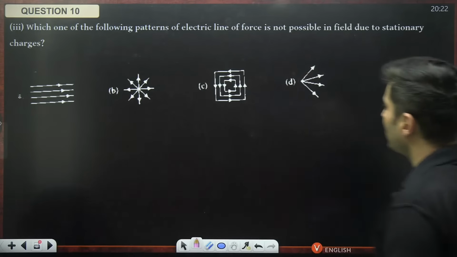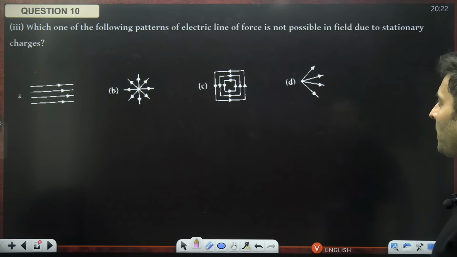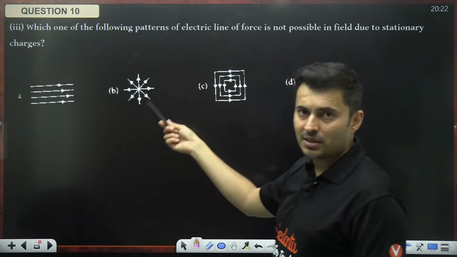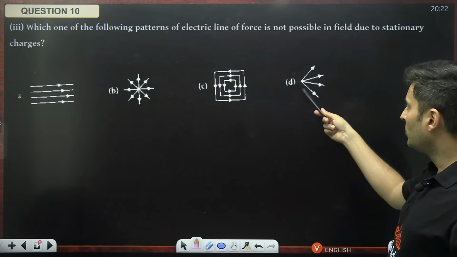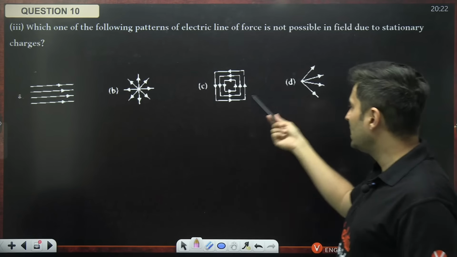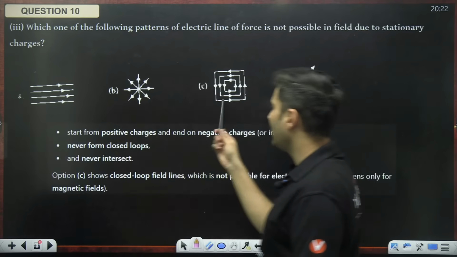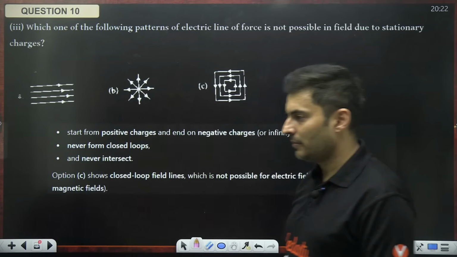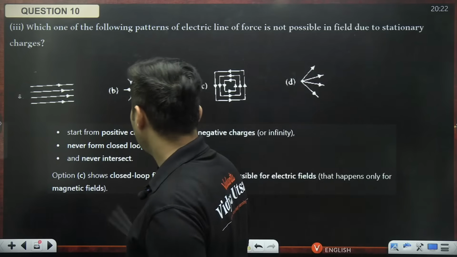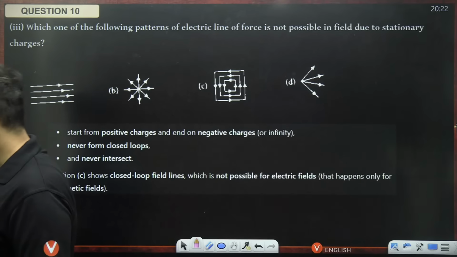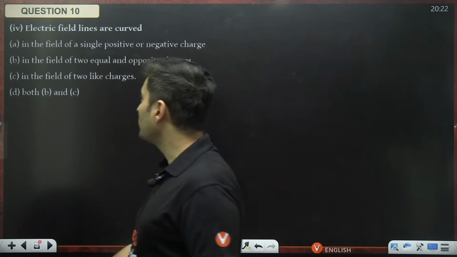Which of the following patterns is not possible? I think this is obvious. This is a uniform field. This is a point charge radial field. This is also possible from a point charge. This is a cyclic closed loop. So option C is not possible. Option C is a closed loop, which is definitely not possible. Cool. Let's go to the next one.